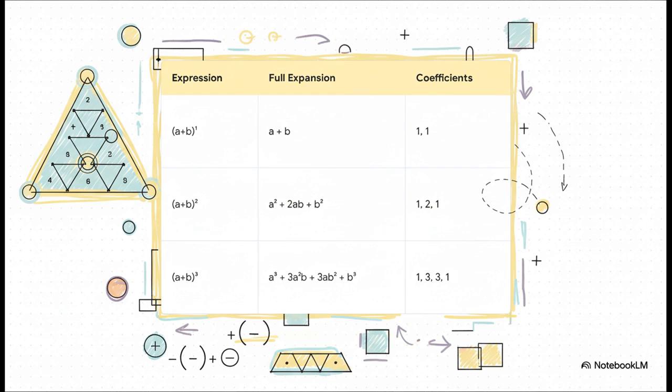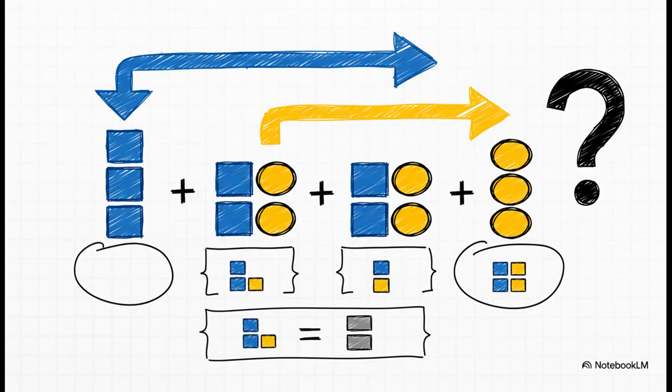Now, just looking at these all lined up, do you start to see anything? Any kind of pattern jumping out at you? You know, if you really look closely, a couple of things become pretty clear. First, check out the powers of a. They start high and go down with each term. And at the same time, the powers of b do the exact opposite. They start low and go up. Pretty cool. And here's another thing. If you look at any single term, the two powers always add up to n, the main exponent.